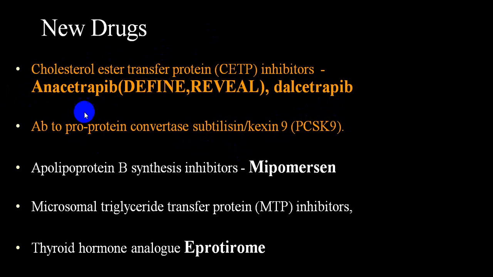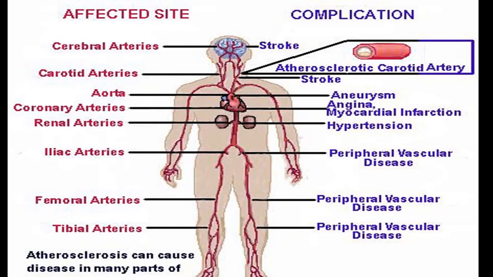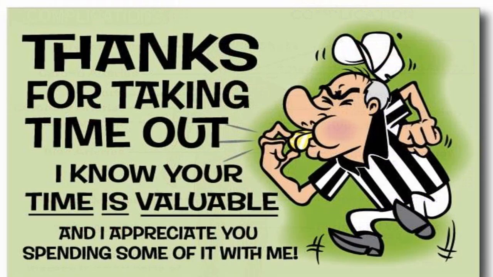These are the drugs which are utilized in those particular groups, and there are newer compounds which are coming in the market, like apolipoprotein B synthesis inhibitors, microsomal triglyceride transfer protein inhibitors, and thyroid hormone analogs. These are the complications secondary to atherosclerosis.